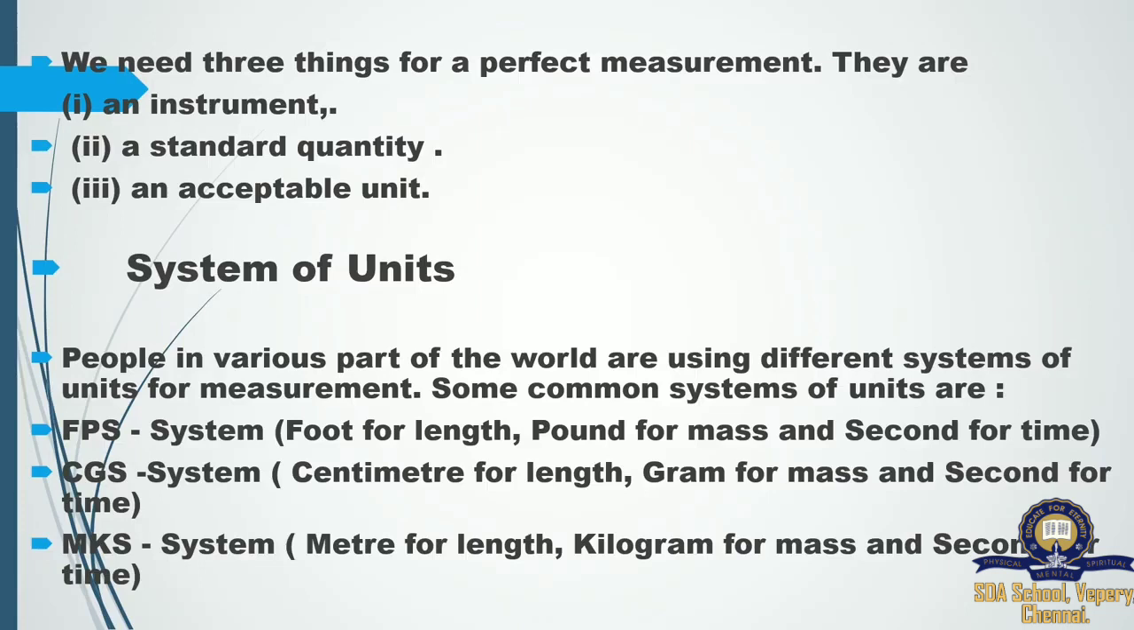An acceptable unit. For example, if it is a short distance, you can use centimeter, and then moderate means meter. If it is a long distance we can use kilometer. So an acceptable unit also we need. So instrument, standard quantity, and acceptable unit. These three things we need for a perfect measurement.